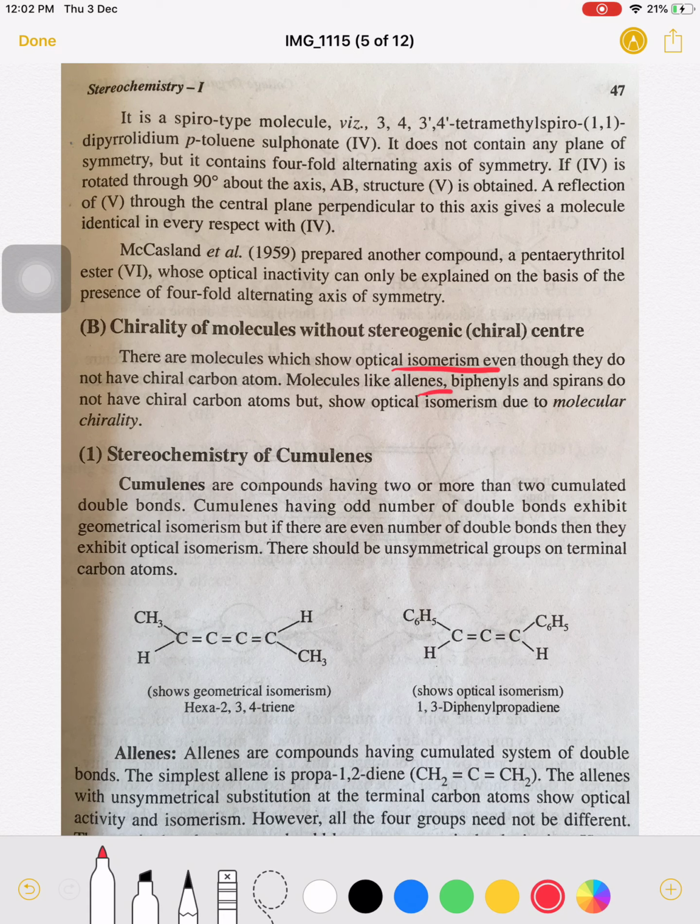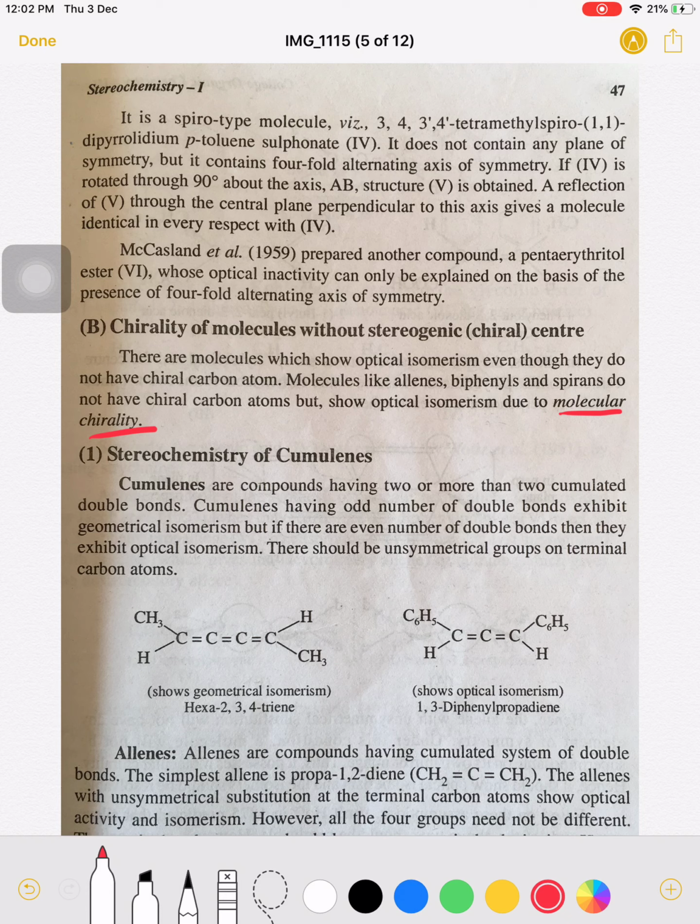Molecules like allenes, biphenyls and spiranes do not have chiral carbon atoms but show optical isomerism due to molecular chirality. So in your question paper, in the MCQ, they will ask why molecules like allenes, biphenyls and spiranes are optical isomers. So the option will be molecular chirality. Due to molecular chirality, though these molecules do not have a chiral center, they show optical isomerism.